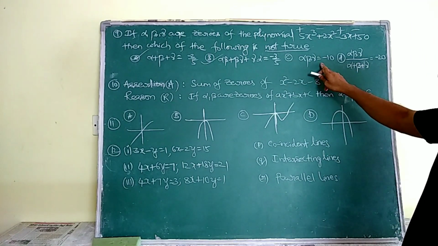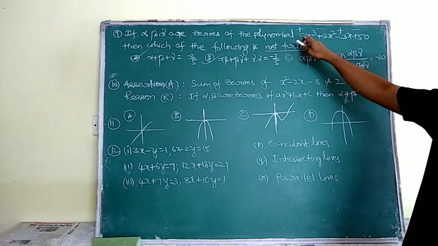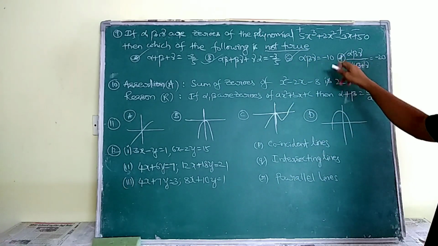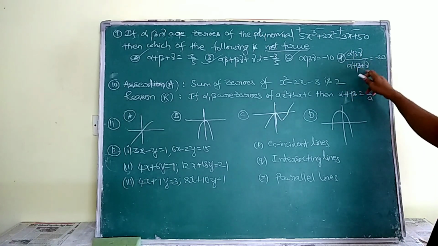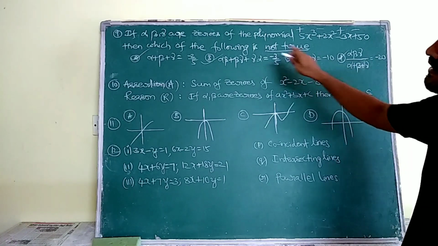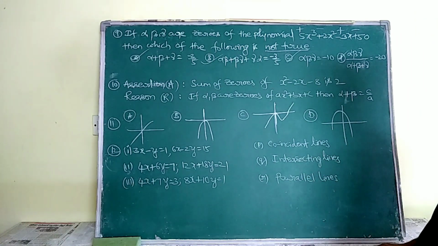Coming to this, alpha beta gamma means minus 50 by 5, that is minus 10. This is also true. Now the fourth option is alpha beta gamma by alpha plus beta plus gamma. We got alpha beta gamma as minus 10 and alpha plus beta plus gamma is equal to minus 2 by 5 ma.